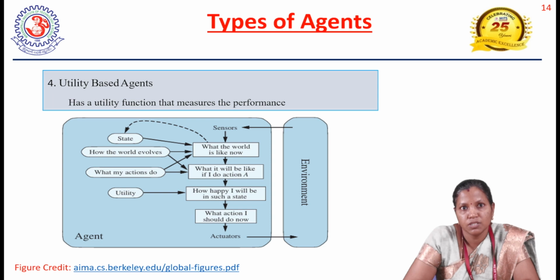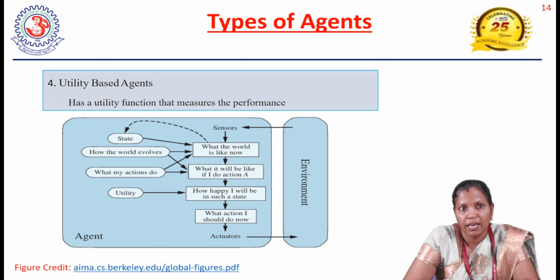And next comes the utility based agent. In some cases there will be different goals which cannot be determined properly. So at that time, the utility based agent will help us. For example, we can have conflicting goals. If we take this automated taxi, speed and safety are the two conflicting goals. So at that time, this utility function is going to give the trade-off between the conflicting goals.